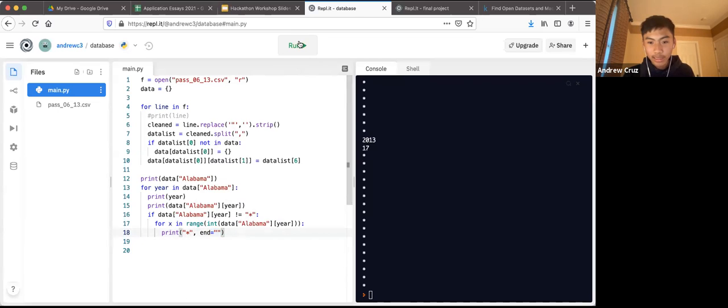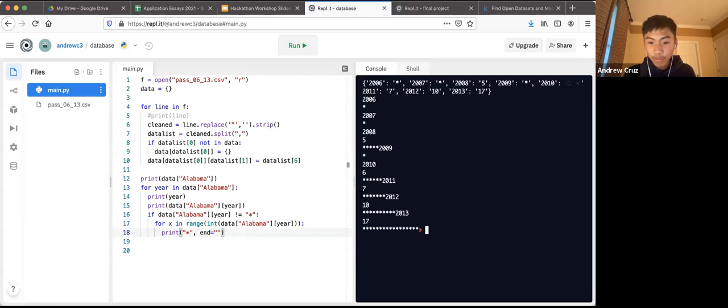So if you just copy that, we can see what it does. Essentially it just makes sure that you don't go to a new line every time you print something. It'll just print everything on the same line. So now instead of having this long list of asterisks going vertically, we have them going horizontally. So that looks a little nicer. And let's see.